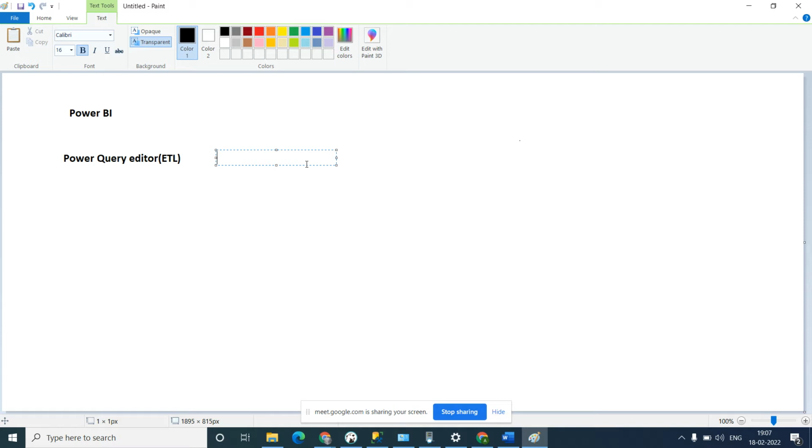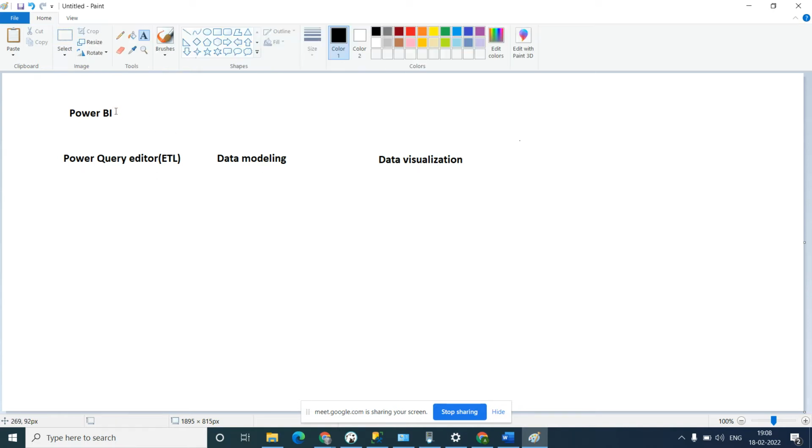Power Query editor. Then second was data modeling, and third is data visualization. So these three things they combined into Power BI and came into the market.